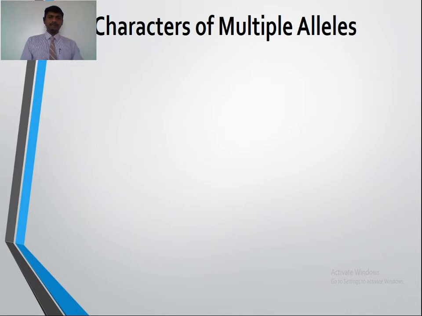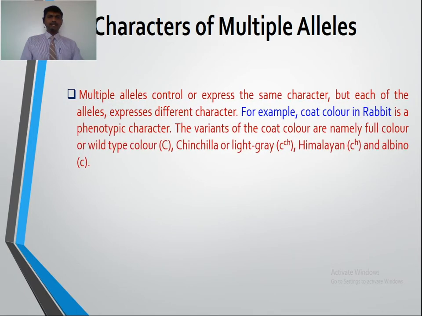not the wild type. Next character, multiple alleles control or express the same character, but each of the alleles expresses a different character. For example, coat color in rabbit. So coat color in rabbit is a phenotypic character. The variants of the coat color are namely full color or wild type color, chinchilla or light gray, Himalayan and albino. The full color or wild type color is shown by a capital letter C, then its alternative forms are chinchilla or light gray, shown by the letter c^ch, Himalayan c^h, and albino small c. This is the recessive character.